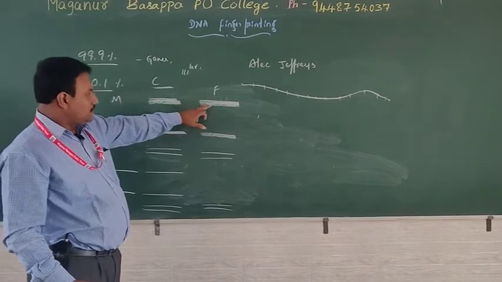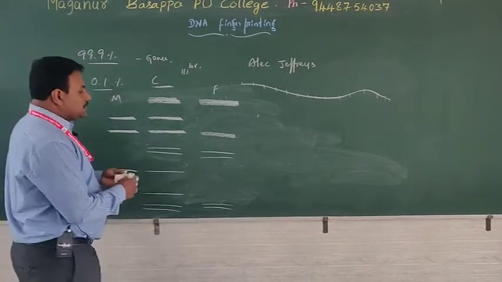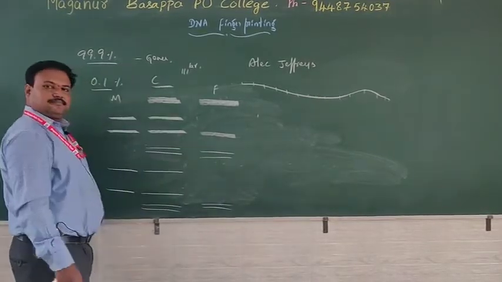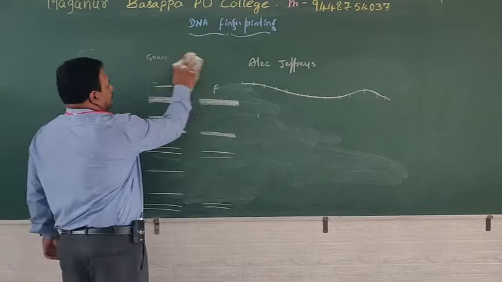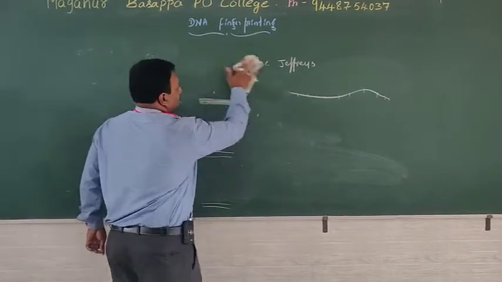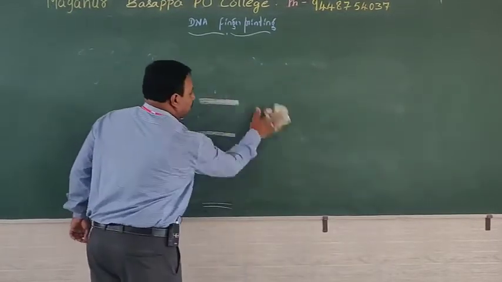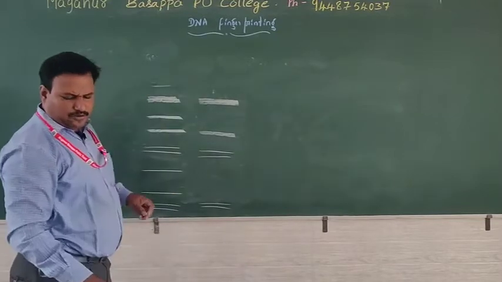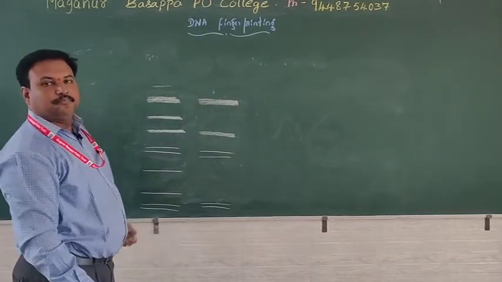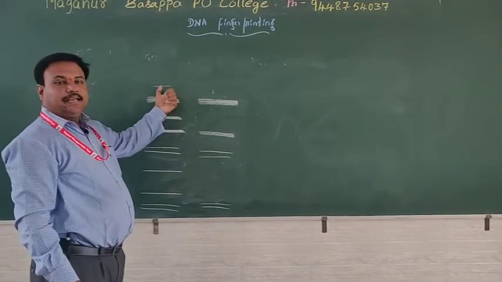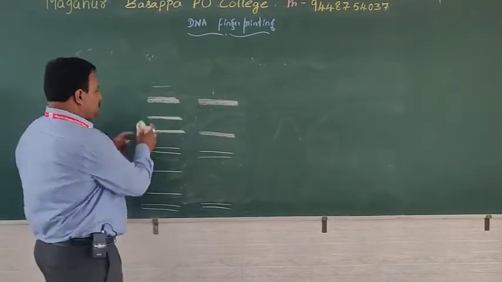That means these are the strands, because DNA is negatively charged and it can be easily separated. Such a separated strand gives an idea. And when compared to other kids, this kid can claim, I am the kid of this father. That means in many cases, DNA fingerprinting is used for parental identification, paternity. To solve the parental dispute, it is used.